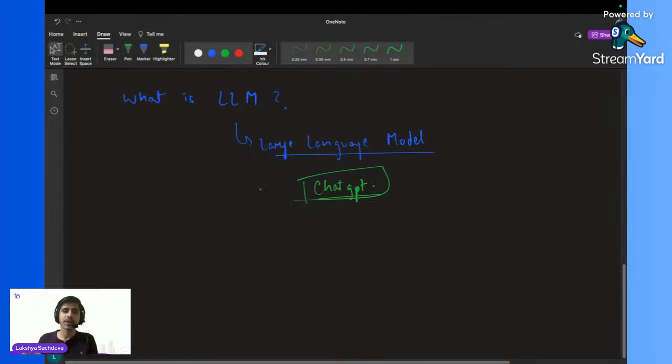So this is the very basic and understandable definition of LLM. But what actually is an LLM? I will not go that deep, but you can understand there is some kind of model, or let's say there is a box, and I have inserted billions of data.